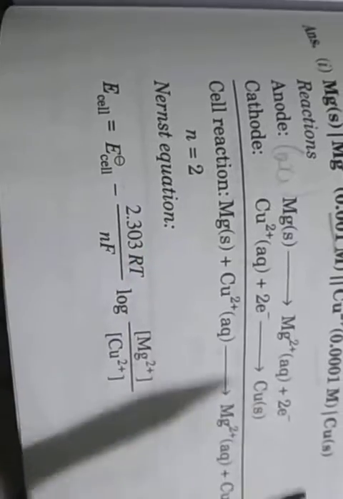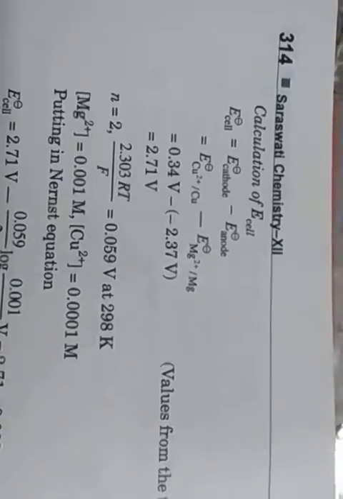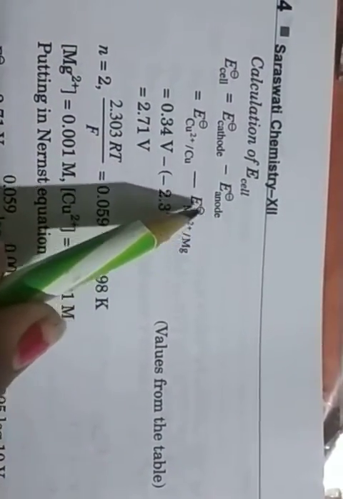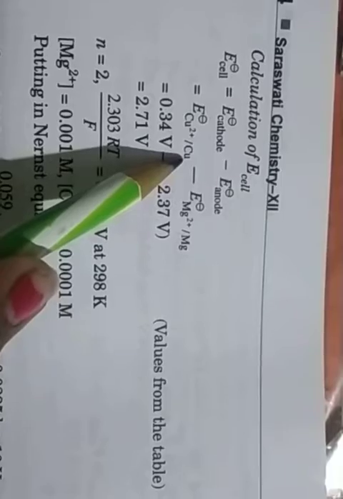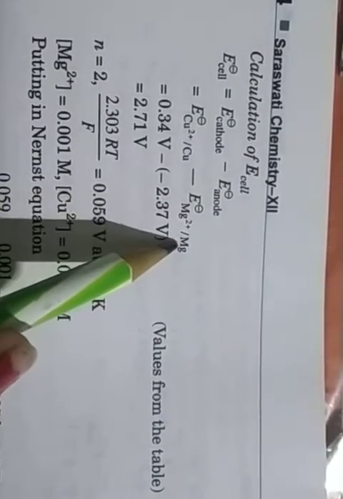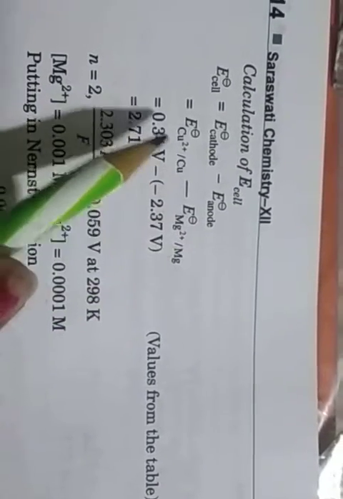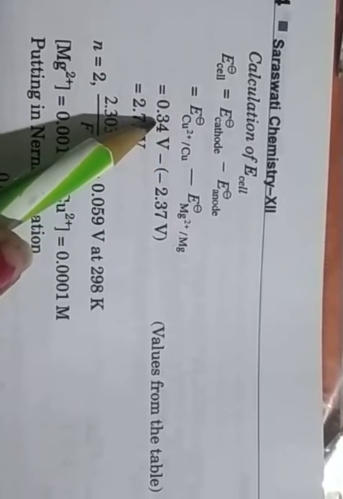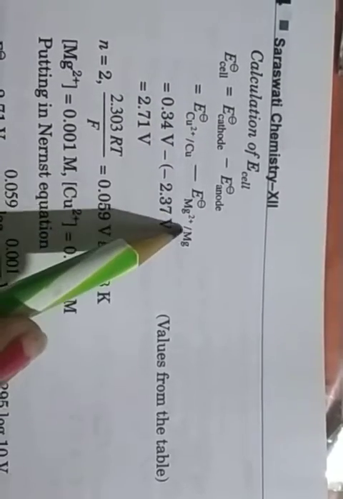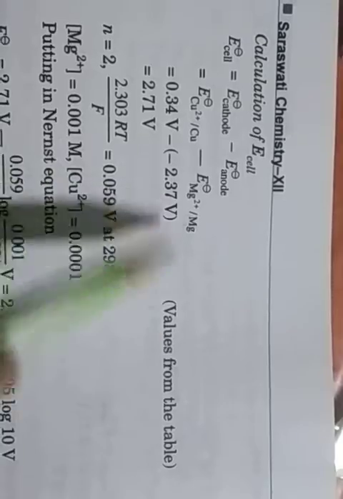For E naught cell, we have to find the potential at the cathode and at the anode. So E naught cell is equal to E naught cathode minus E naught anode. At the cathode copper plus 2 converts into copper, and at the anode magnesium converts into magnesium plus 2. The standard potential of copper is 0.34 volt and of magnesium is minus 2.37 volt, values from the table.